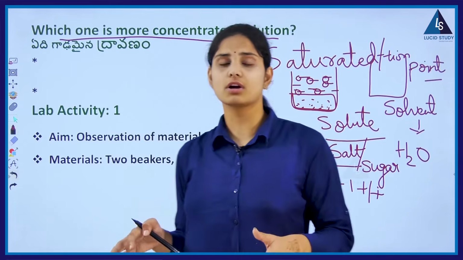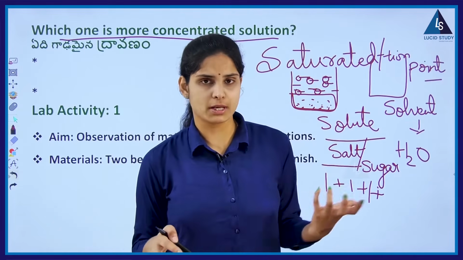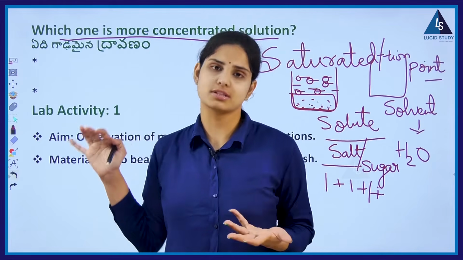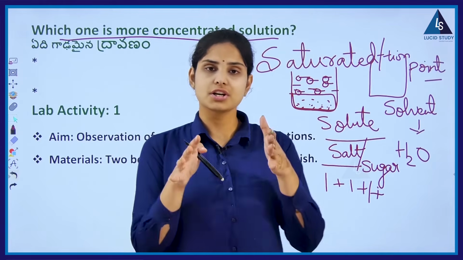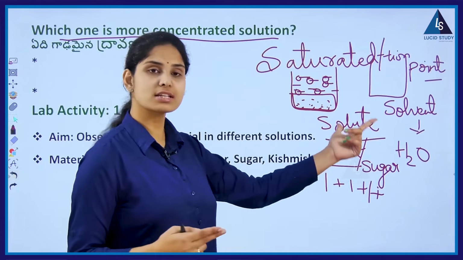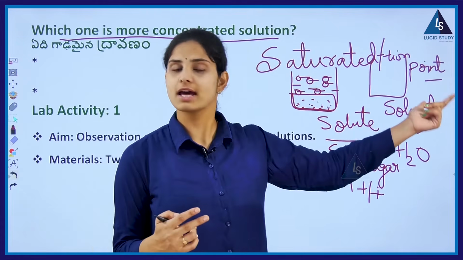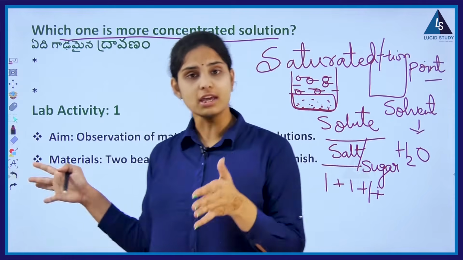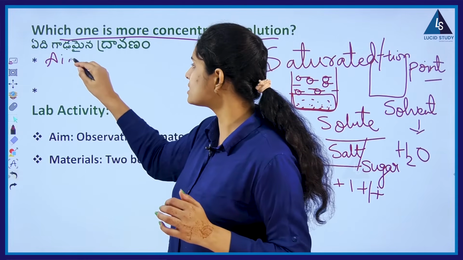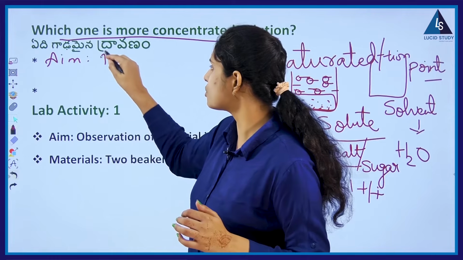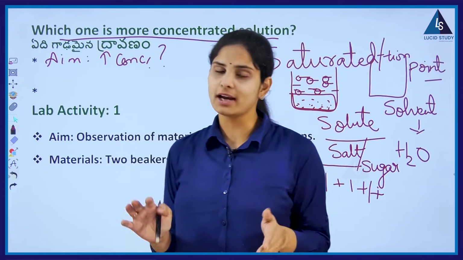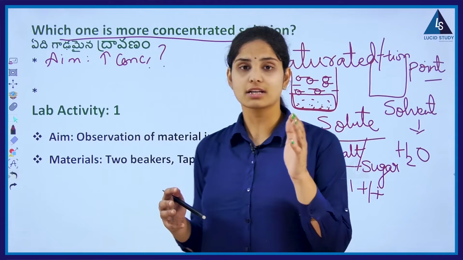Now, by doing such an experiment, let us see which one is said to be more in concentration. Like concentration gunchi maatladte, we should talk about two ingredients, one acting as a solute and the one acting as solvent. So, ee experiment kochesarki first aim is to check which is more in concentration. So, high concentration solution anedi edi we have to see. So, for that, what we need first are the materials.